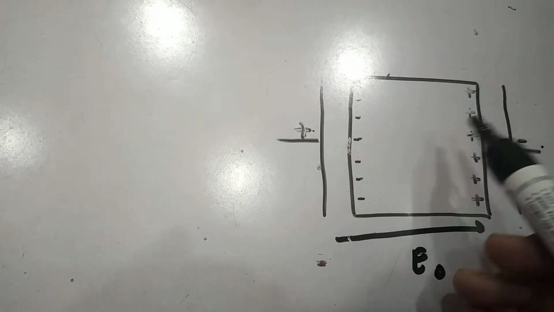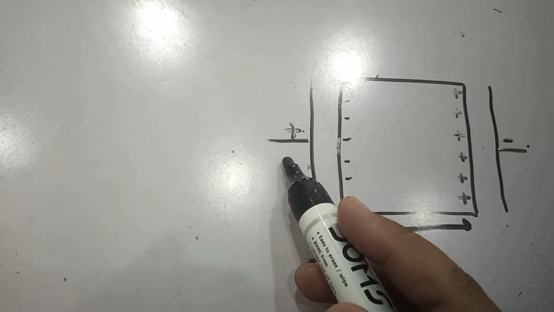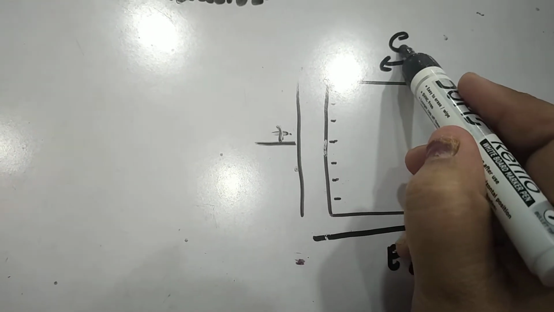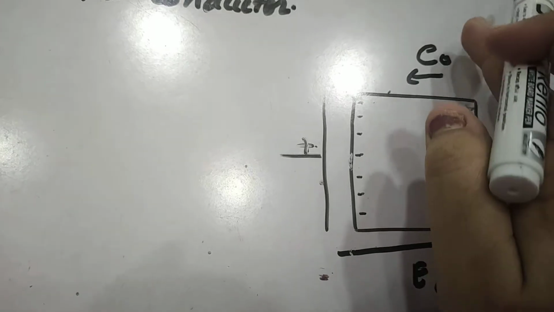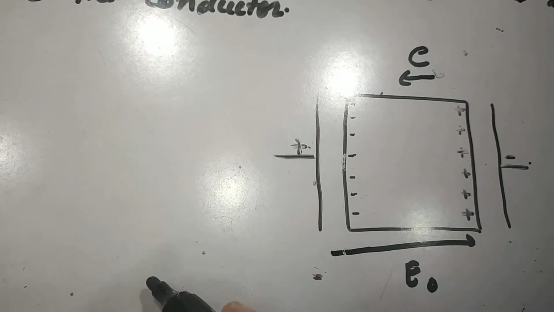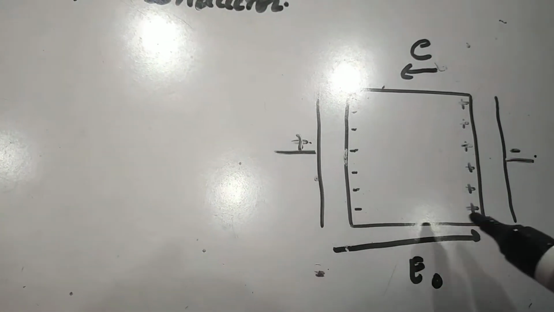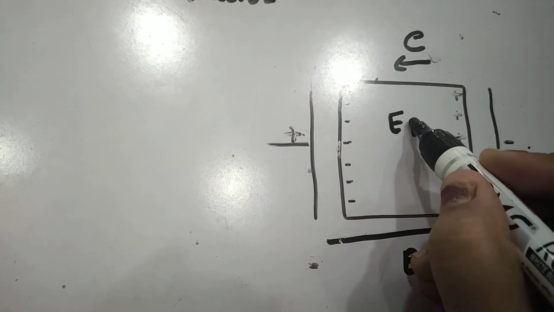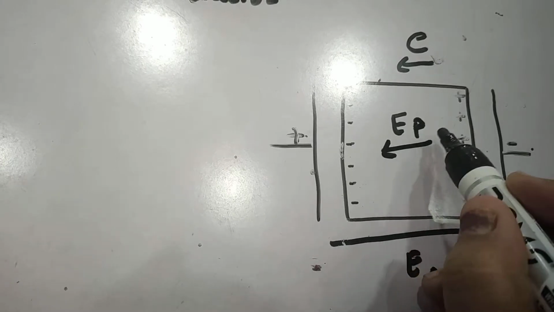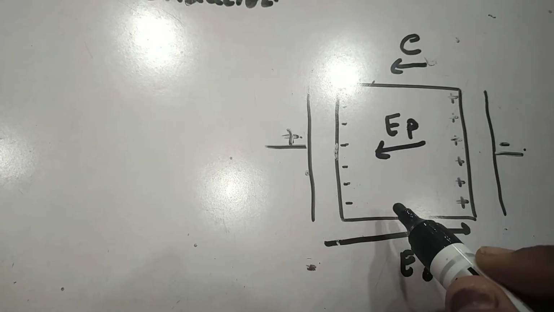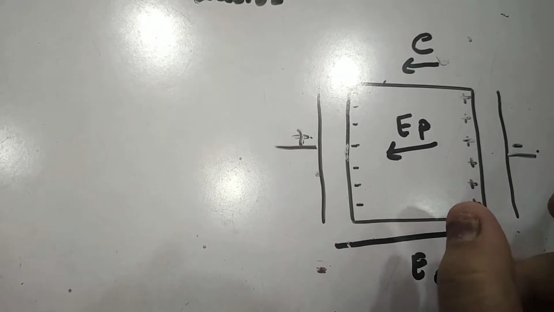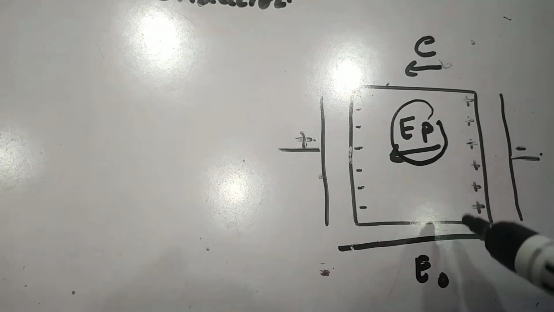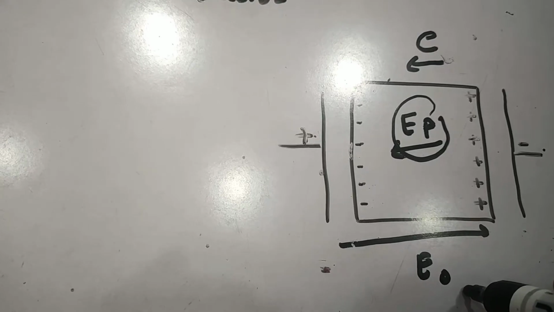So due to this, as the electrons move toward the positive charge, let us show this by E naught, the direction of movement of electron, right? Electron moves toward the positive charge. Internally inside this conductor some electric field must have developed, which is known as induced or produced electric field. Now a time will reach when this E P becomes equal to E naught, right?